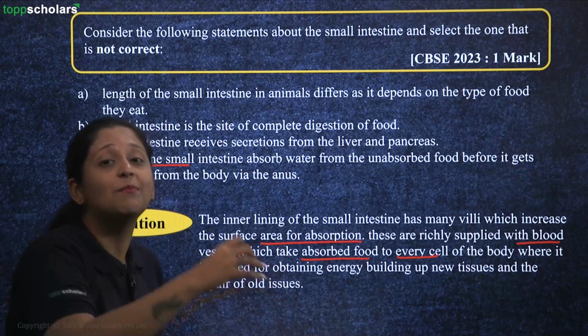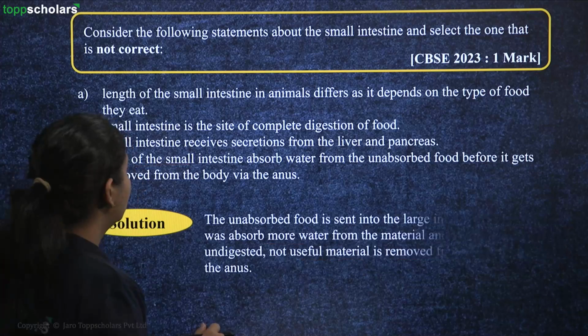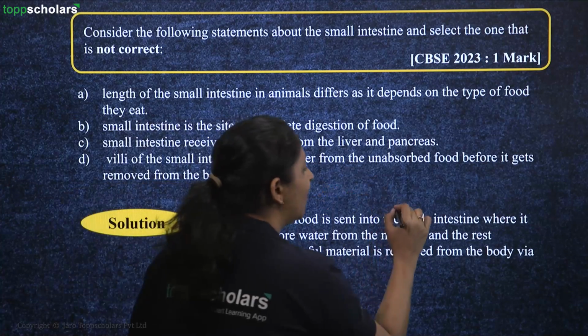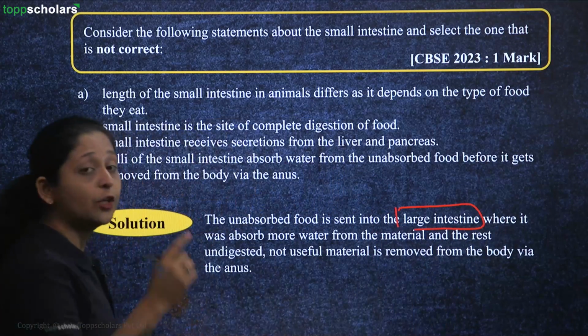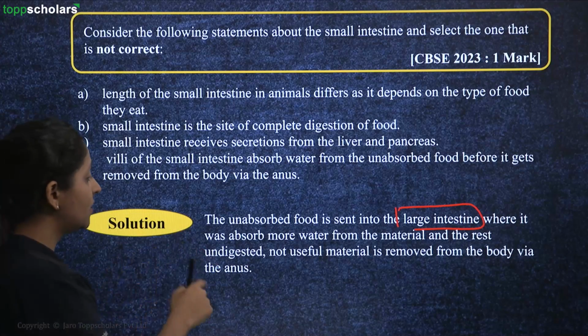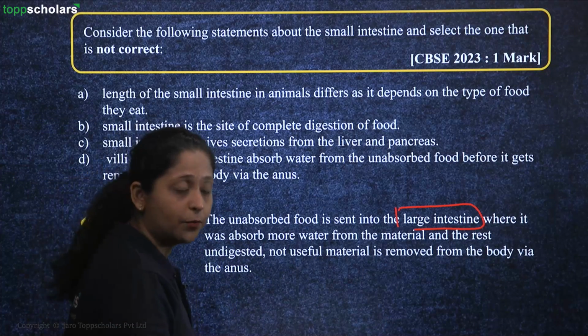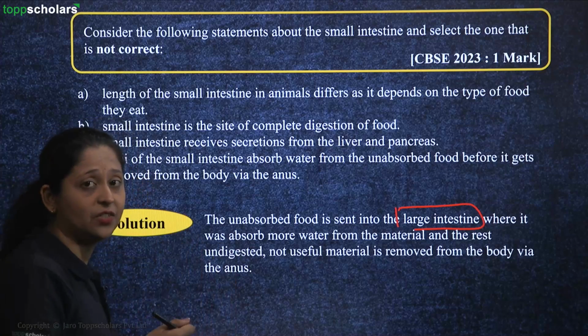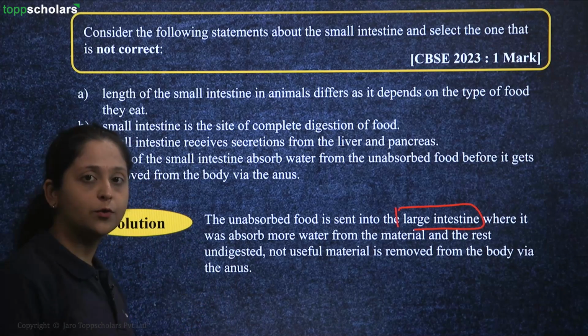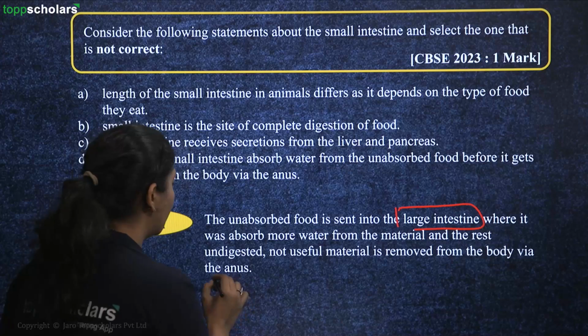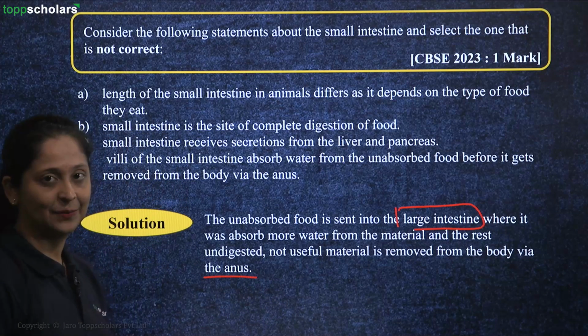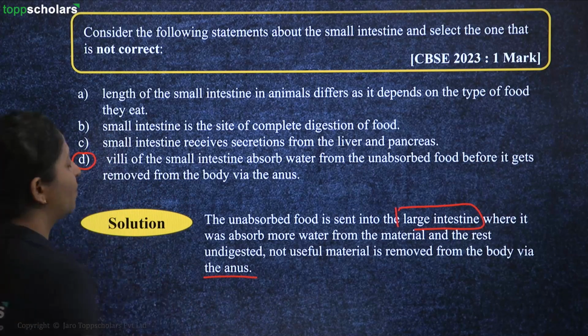Rather, they are doing the major absorption part. The unabsorbed food is sent to your large intestine. So the large intestine is the place where more water is absorbed from the material, and the rest of the undigested food which is not useful for your system is eliminated via your anus. Okay, so here the answer would be option D.